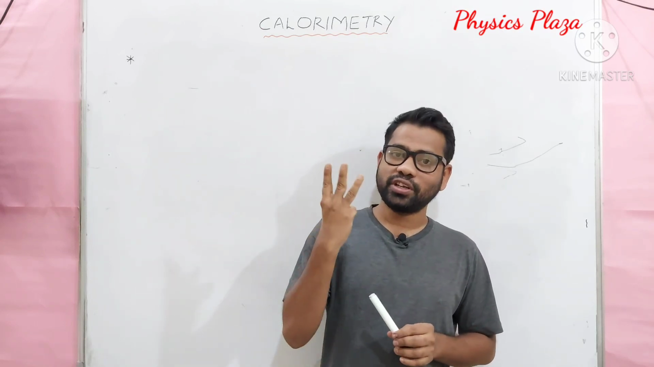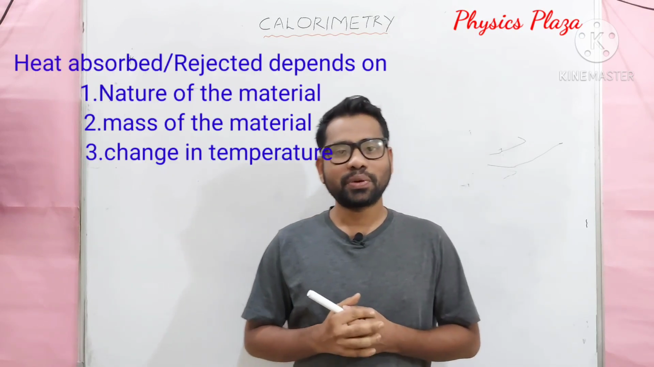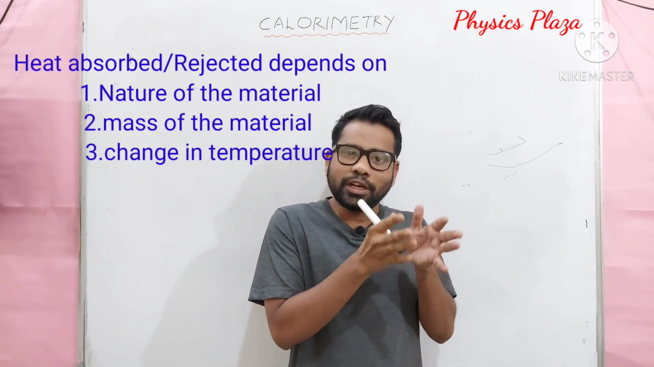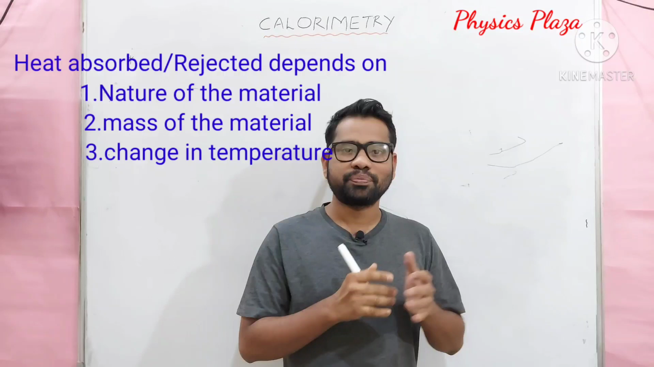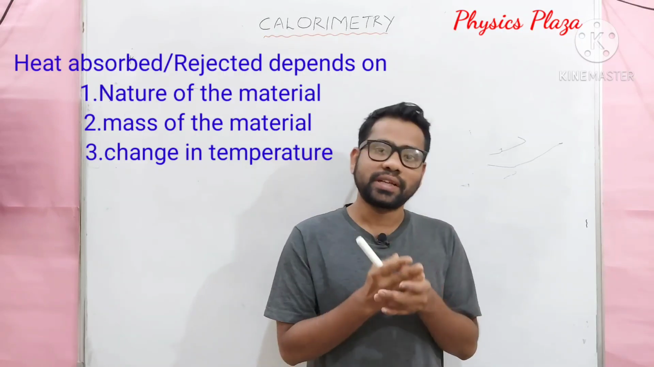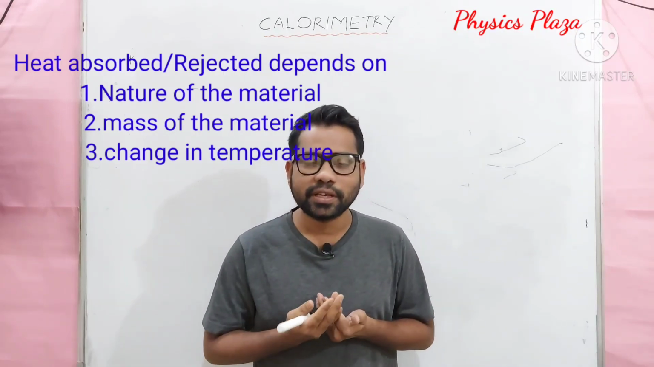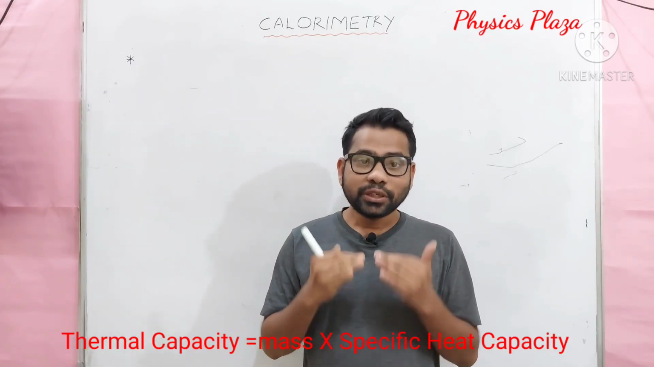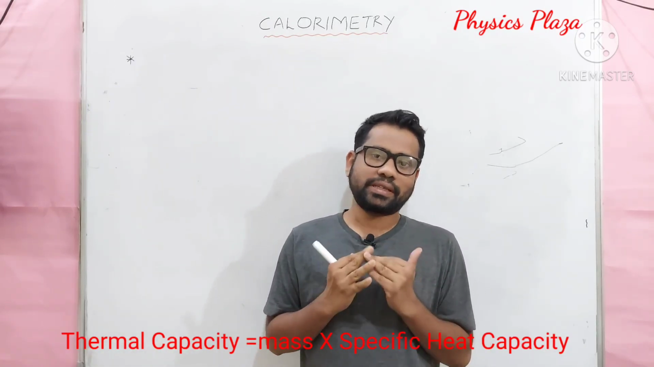Today, lecture number 3 on calorimetry. Children, in a previous class, we discussed what are the factors on which heat absorbed or heat rejected depend. Then we discussed heat capacity, and it is also called a thermal capacity. And then we discussed specific heat capacity. Then today lecture, what are we going to discuss?